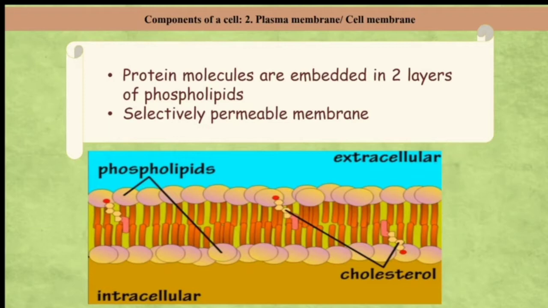This is the structure of the plasma membrane. Here protein molecules are embedded in two layers of phospholipids. This plasma membrane is called a selectively permeable membrane because it allows only certain substances to enter the cell and it allows only waste substances to pass out of the cell.